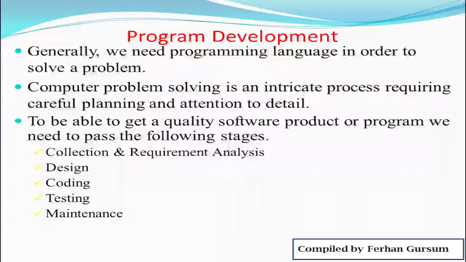The first one is collection and requirement analysis. The second one, after we collect and analyze our requirements, the second stage is what? Design. Okay, designing. After we design, the third stage is what? Coding. Okay, writing code for that design. After we write the code, the fourth stage is what? Testing that code, okay? After we test, the last stage is what? Maintenance. So these are the stages that we have to pass in order to get quality software.